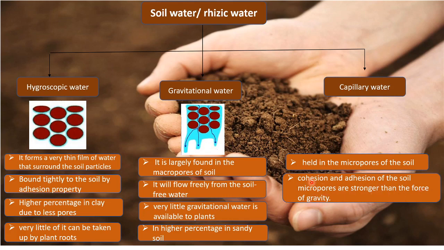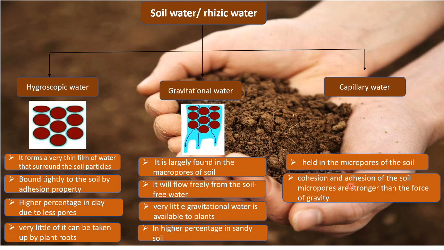So what is mentioned here is that the soil particles have strong cohesion and adhesion force. Adhesion, as I mentioned before, is the tightly bound property between water and the soil, and cohesion is between particles of the same type.